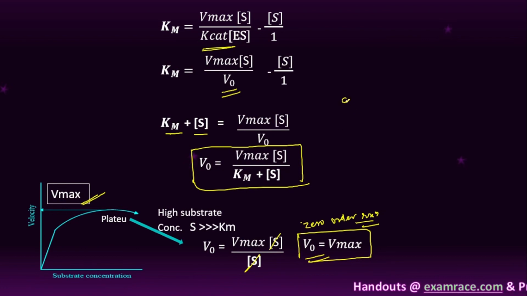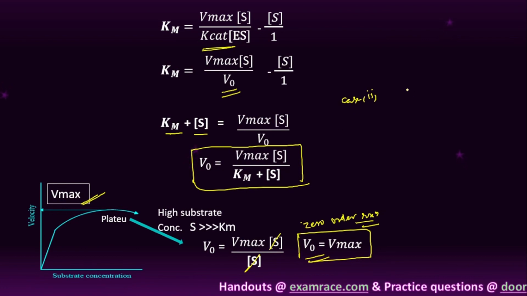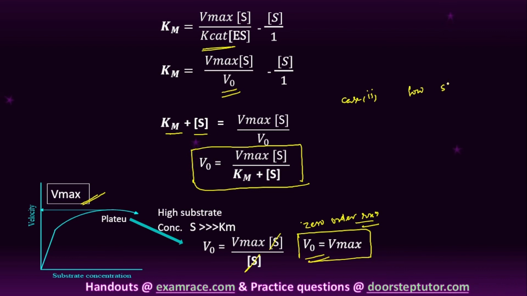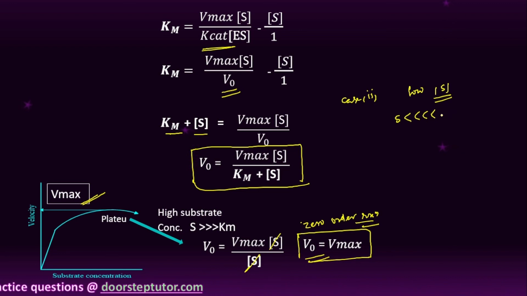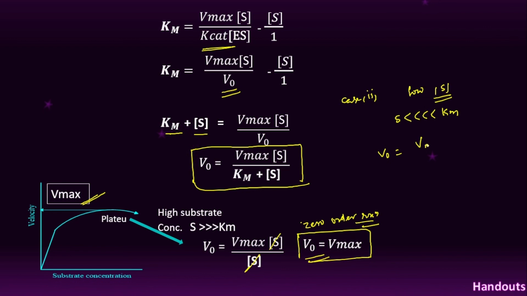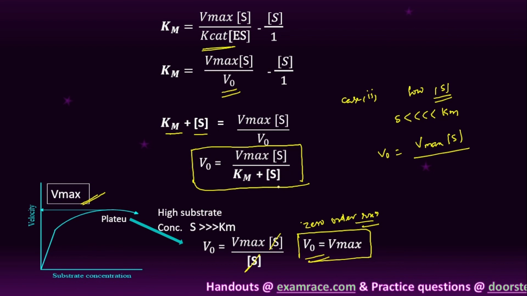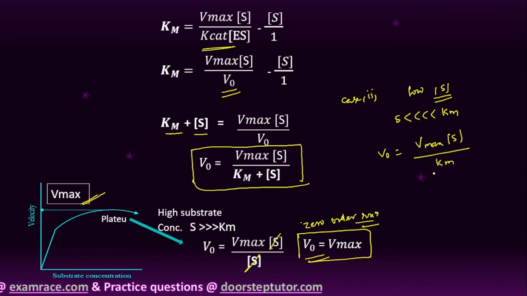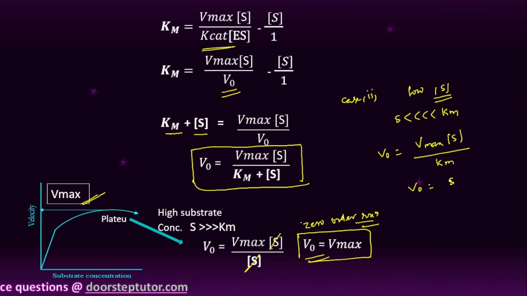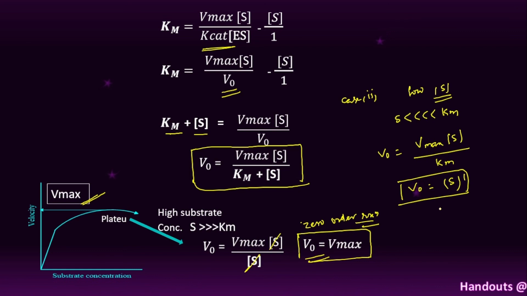For example, in case 2, student, if the concentration of substrate is very low, which means S is less than Km, then V naught is equal to V max into S divided by Km, where S is negligible in the denominator. Here V max is constant and Km is constant, so V naught is directly proportional to S. That is the concentration of substrate to the power 1, so it indicates first order chemical kinetics.